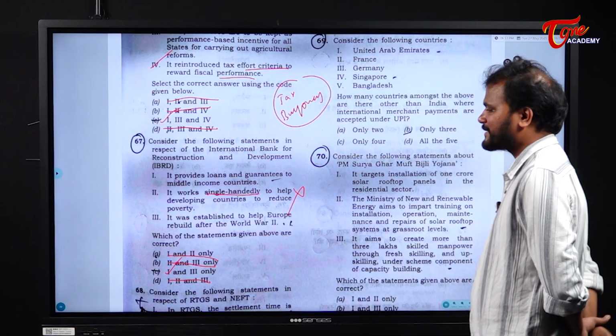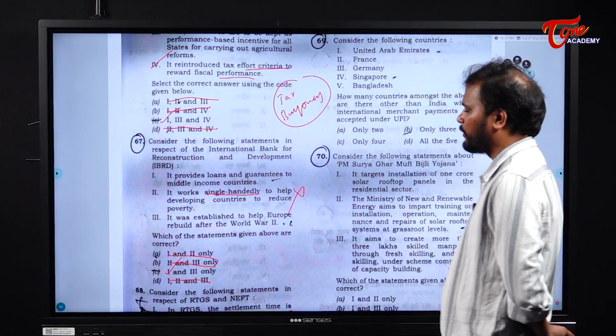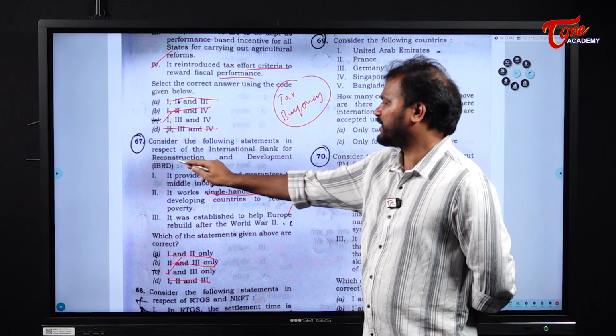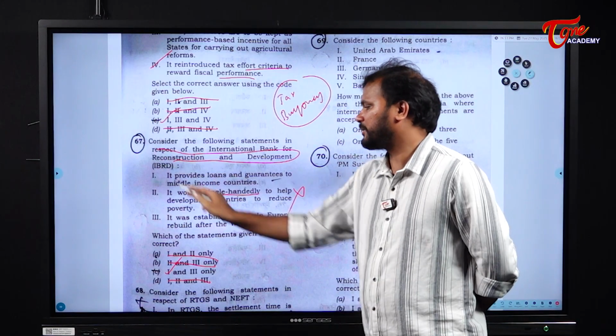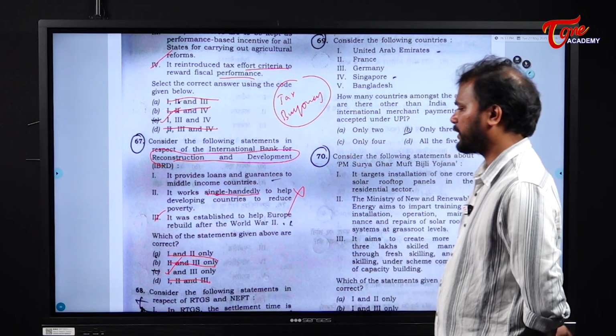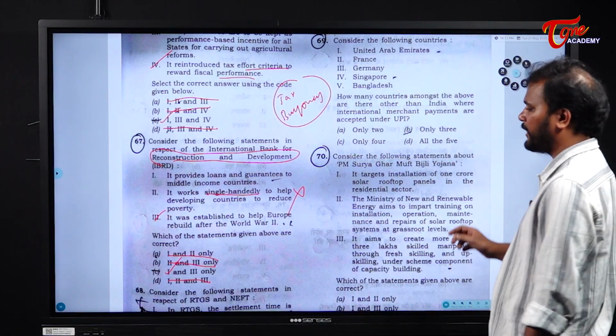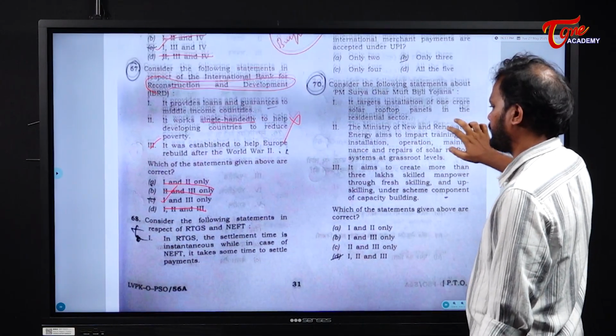Next, it was established to help Europe rebuild after World War II. The very name itself suggests reconstruction and development. So statement 3 is also correct, and the correct answer is C, 1 and 3. Next, 68.